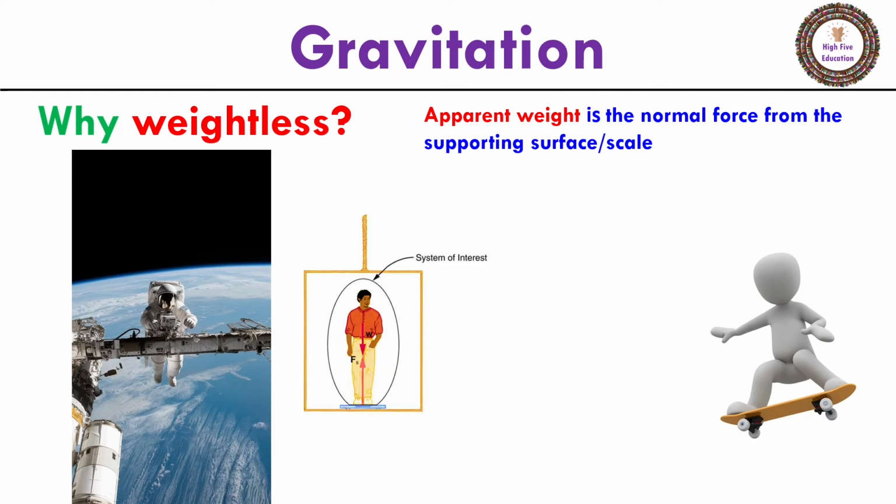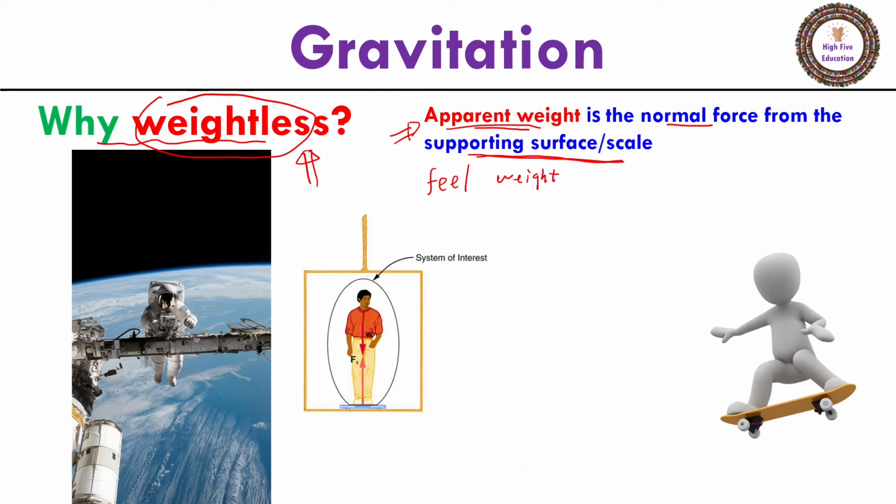But why is the other statement also correct? Why can we also say that the astronaut in the space station is weightless? This is because when we say weightless, we actually mean the apparent weight. So what is the apparent weight? Apparent weight is the normal force from the supporting surface or the scale. What does this mean? This means we feel our weight because there is a surface or the scale resisting us or supporting us. If there's no supporting or resisting, we don't feel our weight.